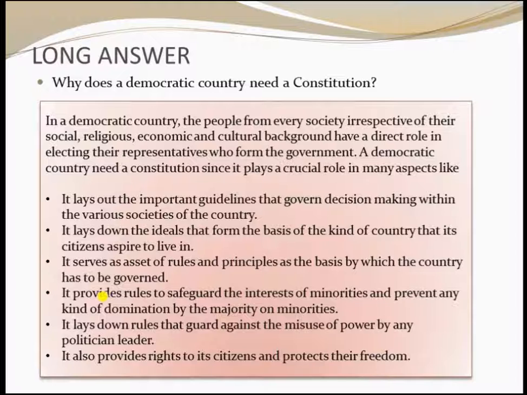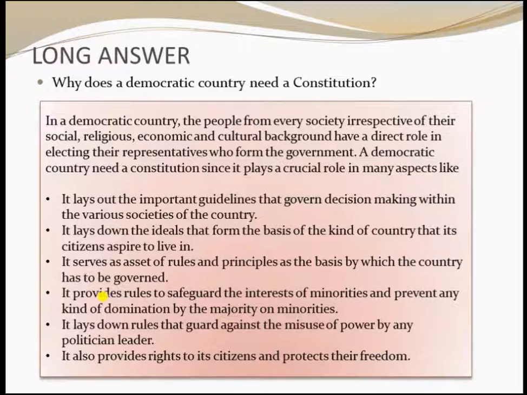A democratic country needs a constitution since it plays a crucial role in many aspects. It lays out the important guidelines that govern decision making within the various societies of the country, and it lays down the ideals that form the basis of the kind of country that its citizens aspire to live in.